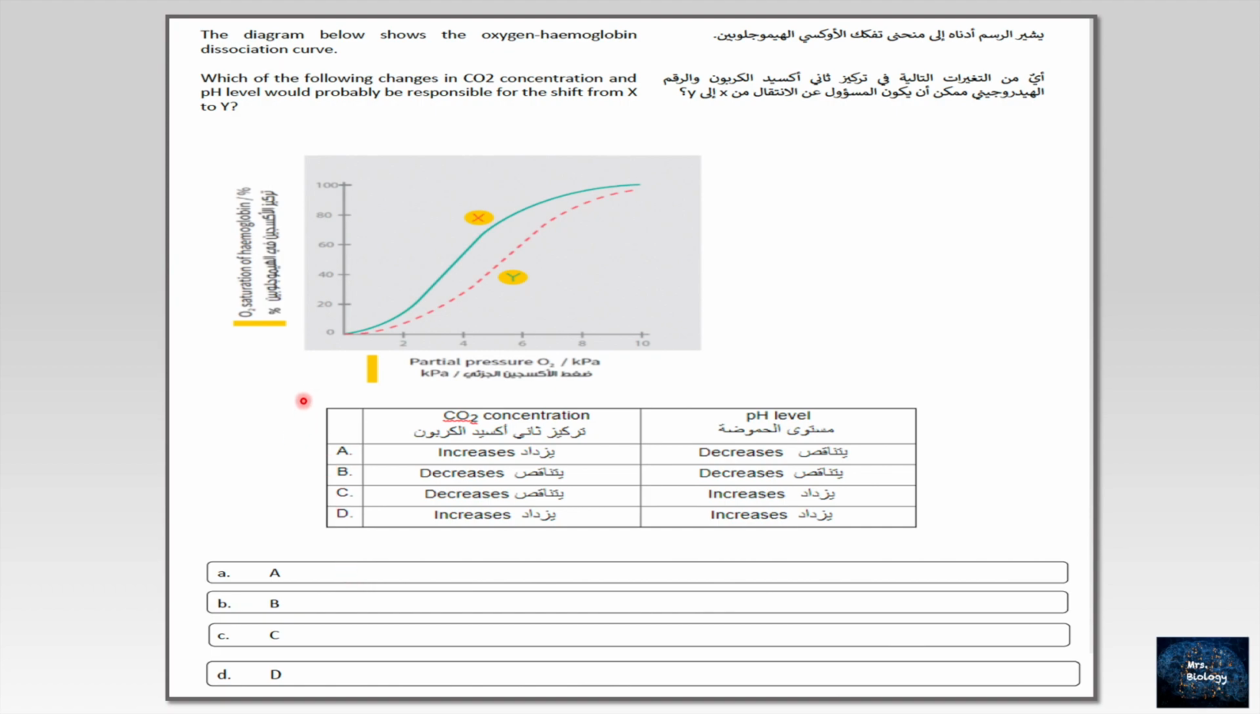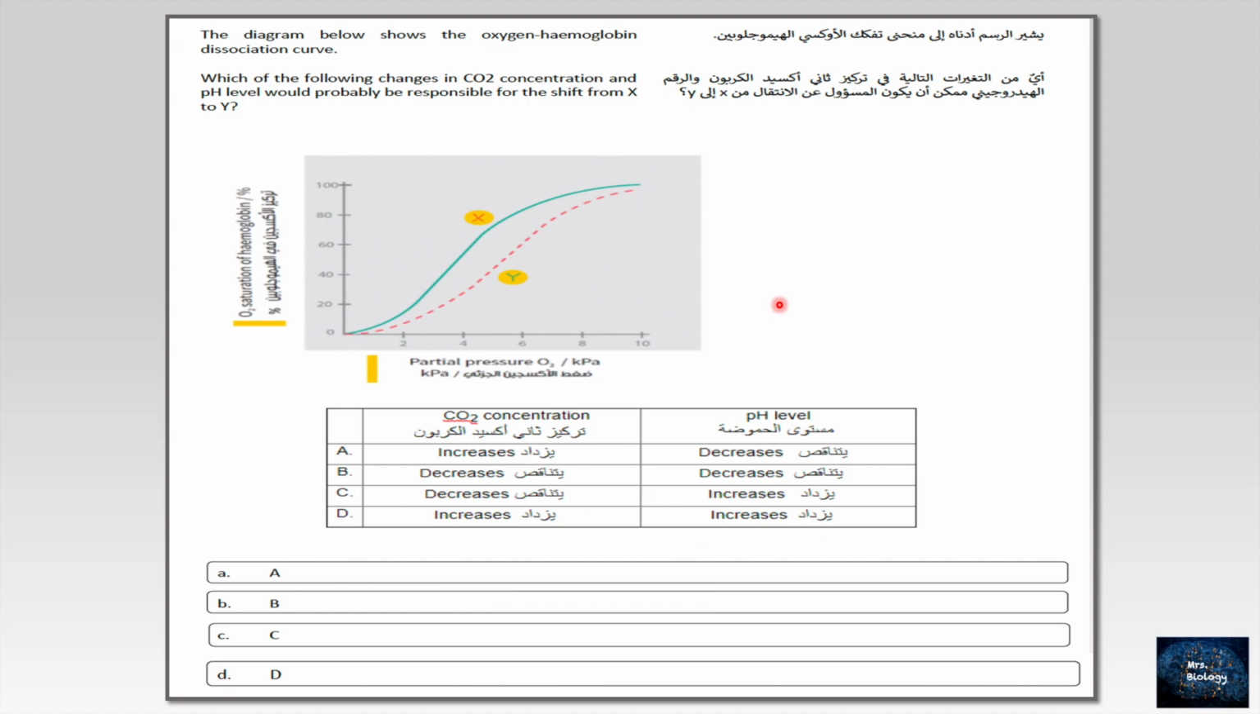Let me talk with you about how carbon dioxide affects the pH level of the blood. We all know that carbon dioxide influences the pH of blood by reacting with the water inside the plasma, and that will give us carbonic acid. Now, this carbonic acid will dissociate to form hydrogen ions and hydrogen carbonate. So increasing the hydrogen ions inside the blood will decrease the pH.